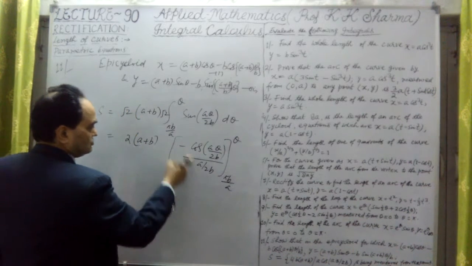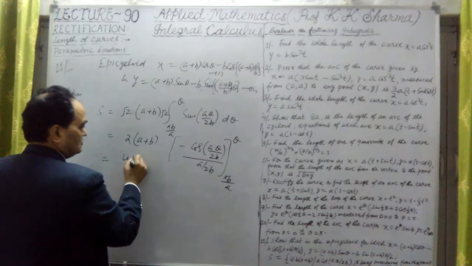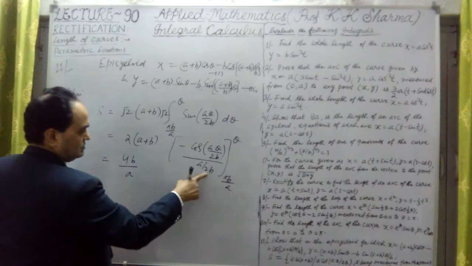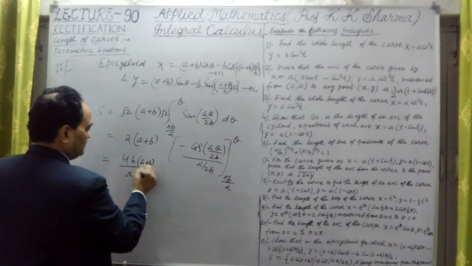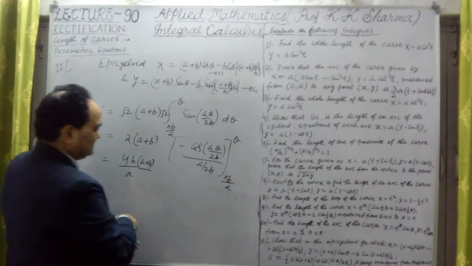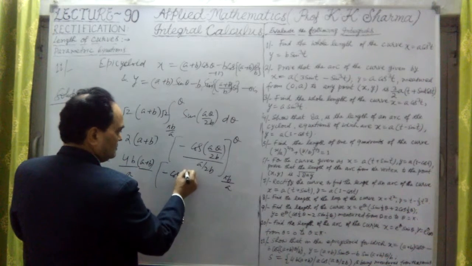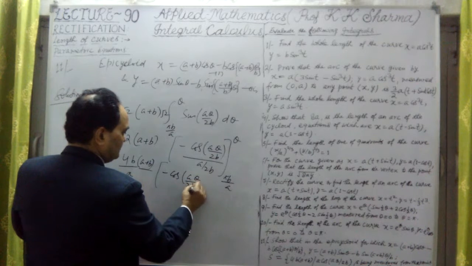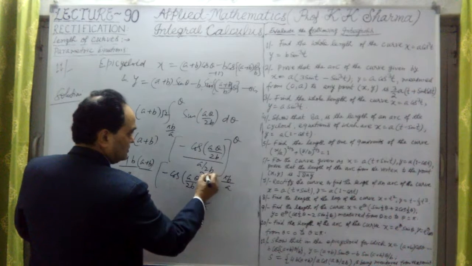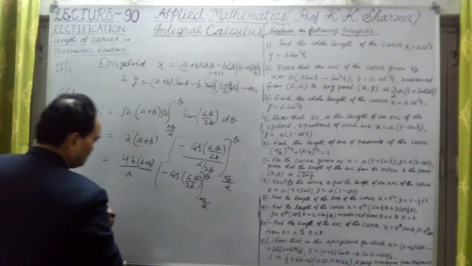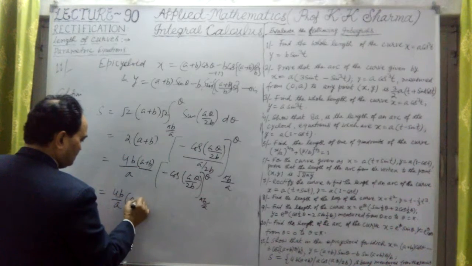The limits here, this twice b upon a. Twice b upon a means 4b upon a. This a will come out here, and twice b into a plus b. This a plus b is also there. So this is with negative sign, minus cos a theta upon twice b. Let me put the limits here. This is pi b upon a into theta. Okay, so it will give us 4b upon a into a plus b.